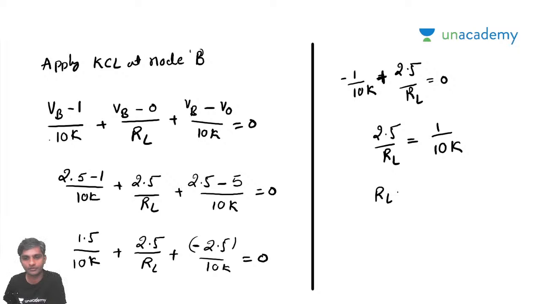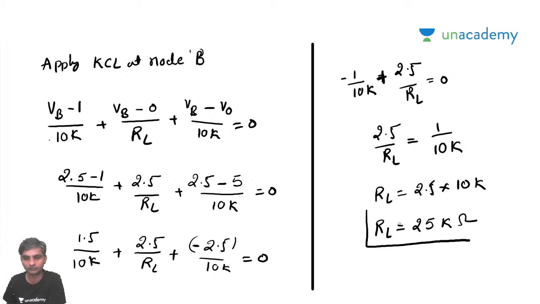So RL is going to be 2.5 into 10k. So the final value is RL equal to 25 kilo ohms. The load resistance RL value is going to be 25 kilo ohms is the final answer.